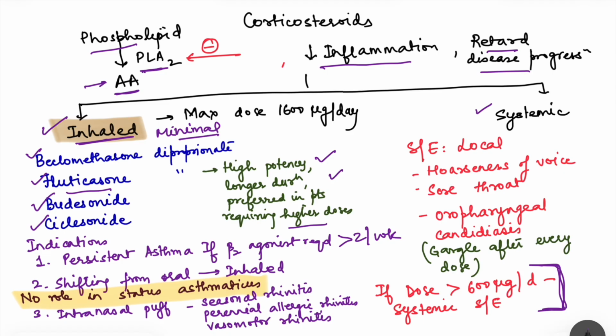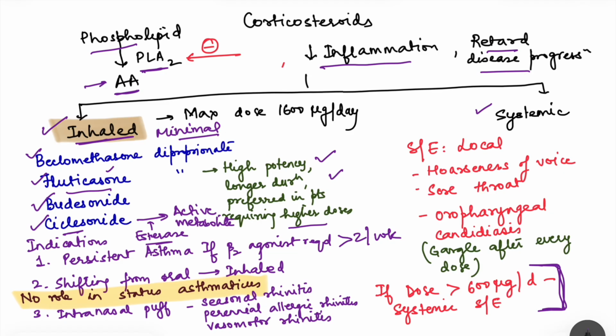So in that case, again, fluticasone is preferred because it is higher potency, so a lower dose can be used, right? Another is ciclesonide. Ciclesonide is actually a prodrug and is converted to an active metabolite by an enzyme, esterase, within the airways. Okay. So only when it is converted to the active metabolite is it able to act. Now, if it goes into systemic circulation, it will not be converted into the active metabolite. So with ciclesonide also, systemic side effects are minimal.